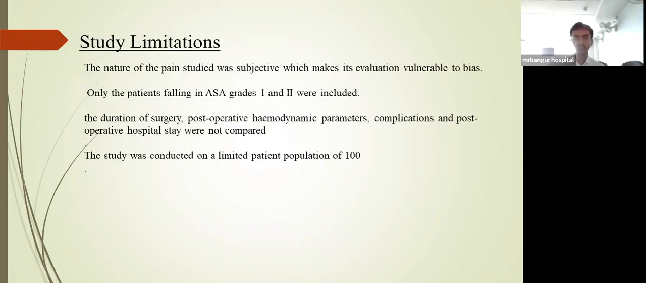Study limitations. The nature of pain studies is subjective, which makes its evaluation vulnerable to bias. Only patients in ASA grade 1 and grade 2 were included. The duration of surgery, post-operative hemodynamic parameters, complications, and post-operative hospital stay were not compared. The study was conducted on a limited patient population of 100 only.